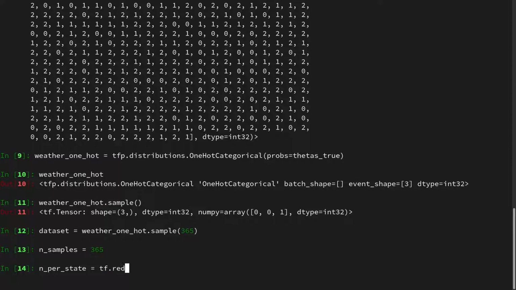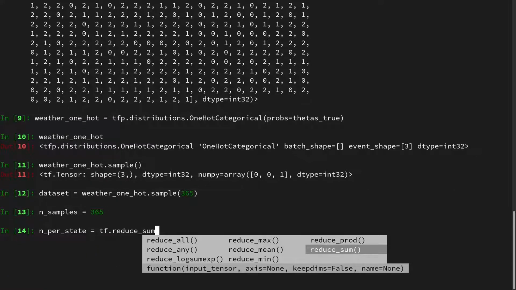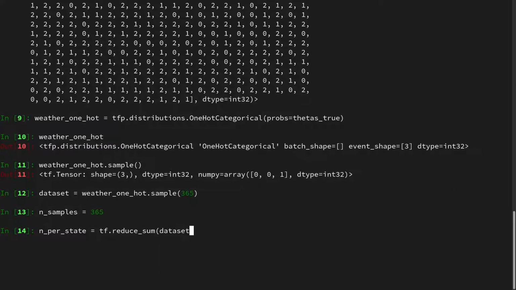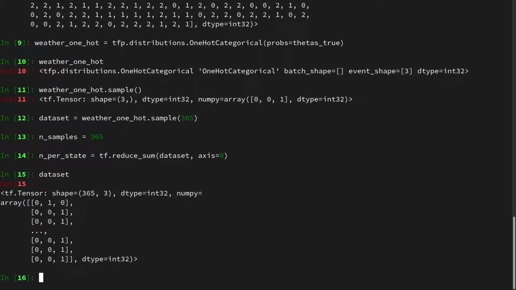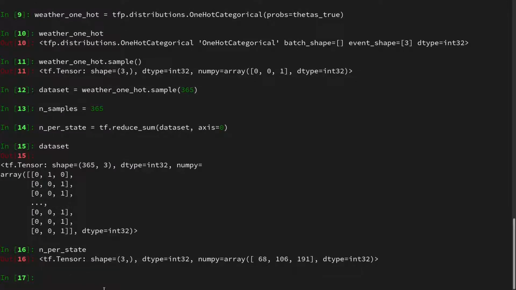And for this I will use tf.reduce_sum over the dataset in the 0th axis. Because if you look at the dataset, then it is just a really long matrix, and we reduce along the first axis in order to get the n_per_state vector, which is just how many times we observe a certain state. So for instance, 68 times cloudy, 106 times rainy.